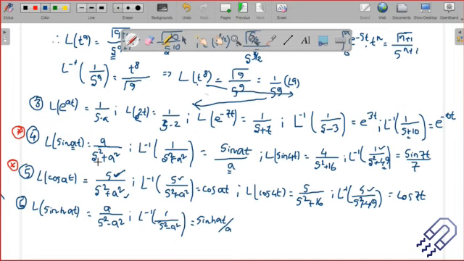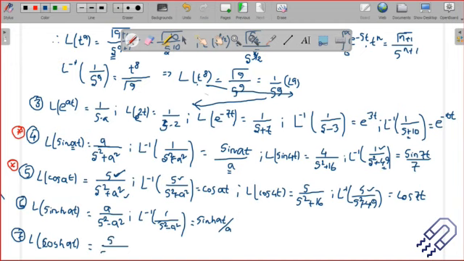So if it's a plus, it's actually sine of at. If it's a minus, it's hyperbolic. That's the Laplace transform. How to find it out? We have already seen 2 examples. So all of you can practice each of these results. And in an exam, if I ask you to show that the Laplace transform of sine hyperbolic at is a by s square minus a square, these are standard integrations which you should be able to do. That's what I'm telling you beforehand.